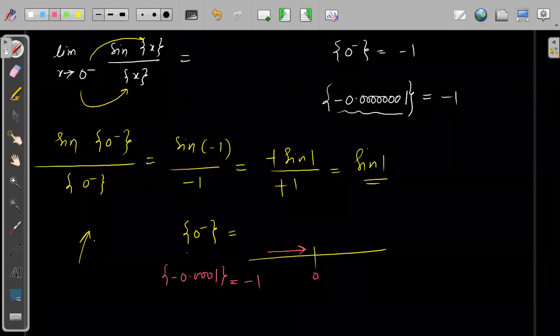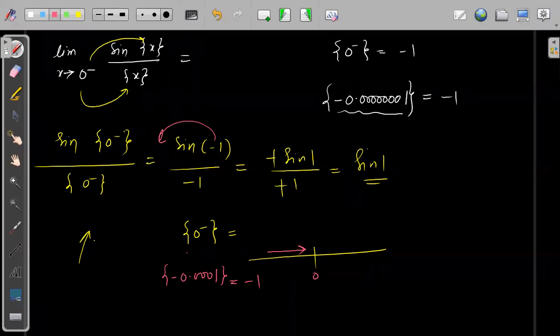Exactly minus 1, right? So this will become sine of minus 1 divided by minus 1. I can take the minus outside of sine because sine is an odd function. So the minus 1 and minus 1 become 1, so the answer is sine of 1. Simple.